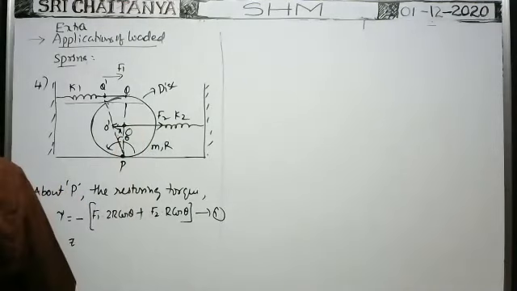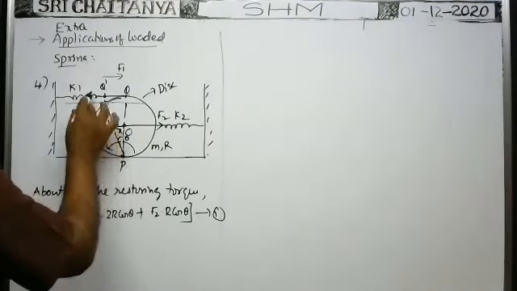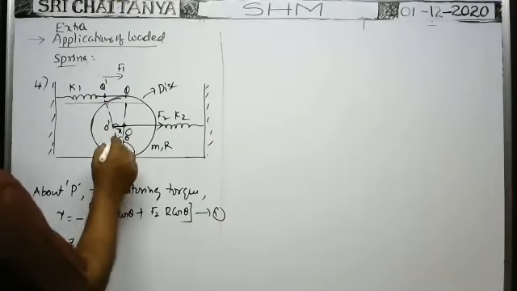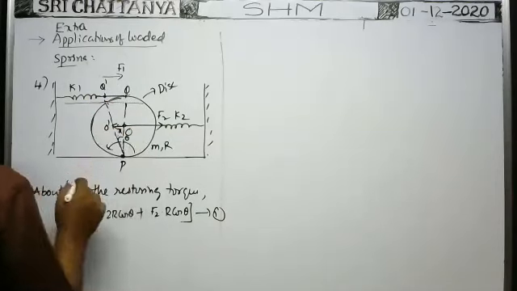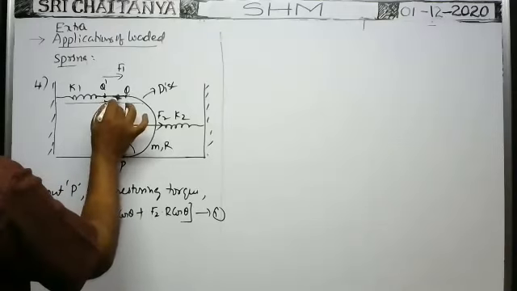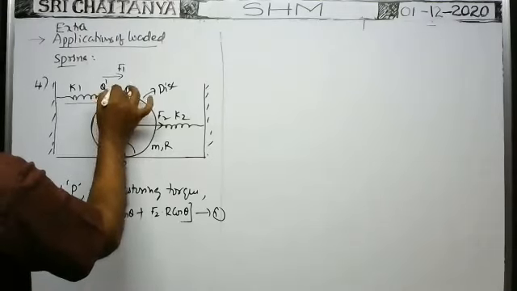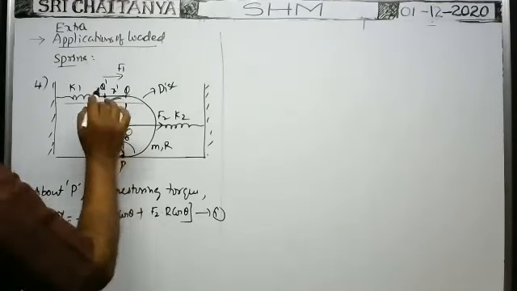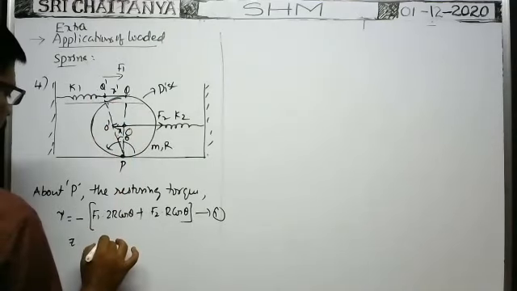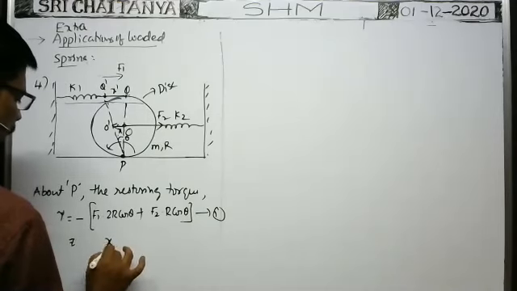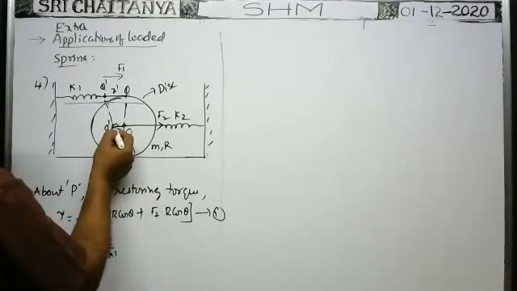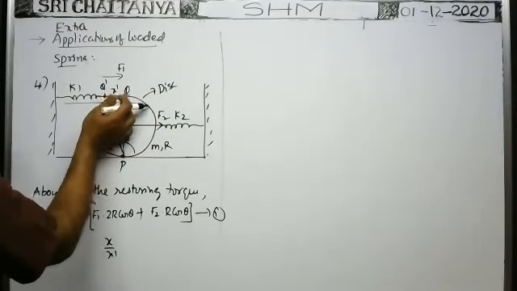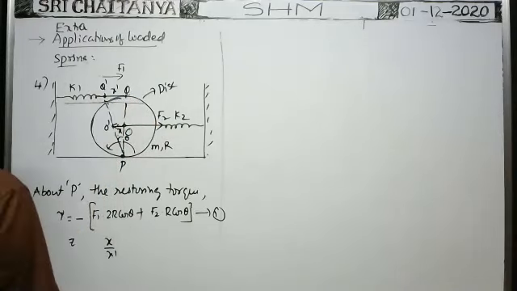Suppose this is x. From this right angle triangle, whenever it is turned through a certain angle, this point displaces x, then this point displaces through a distance x dash.